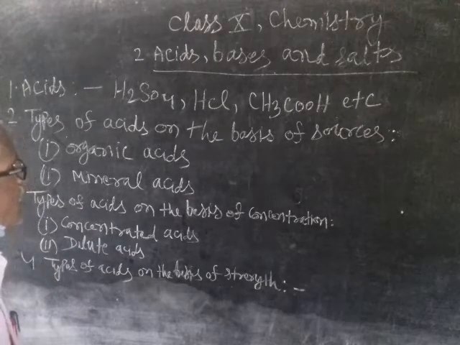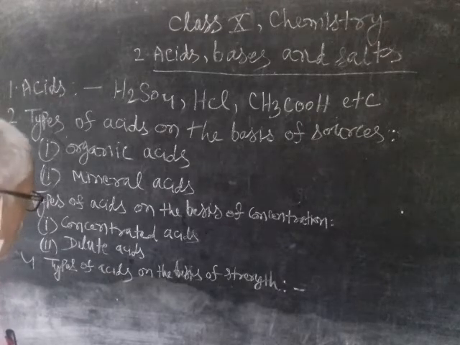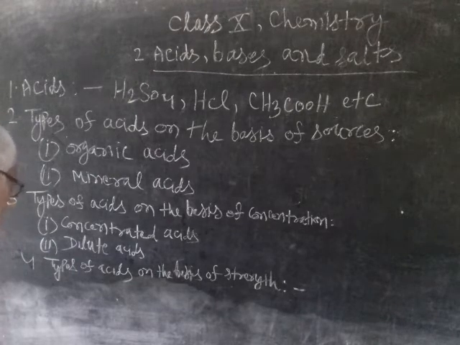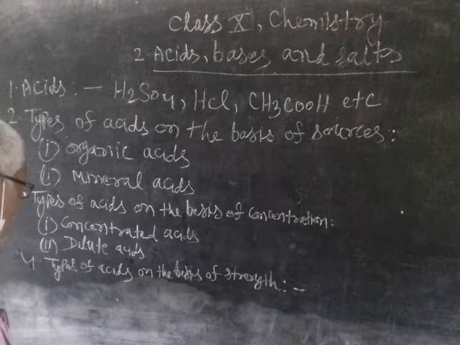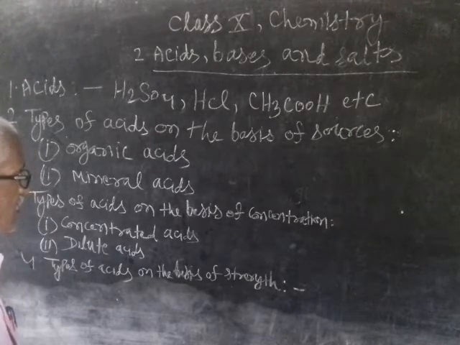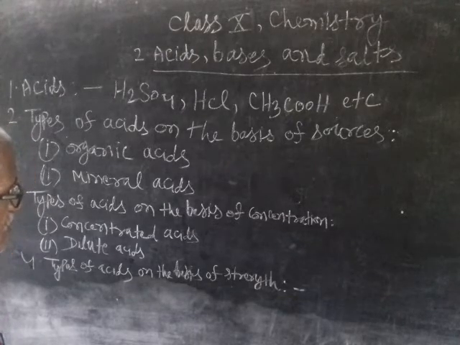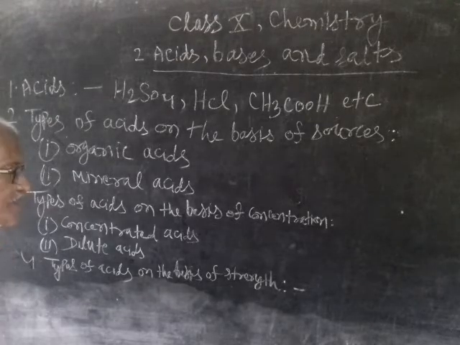Examples of strong acids are sulfuric acid, hydrochloric acid, nitric acid. Now, weak acids. Organic acids are called weak acids. Examples of weak acids are lactic acid, tartaric acid, citric acid, acetic acid, etc.